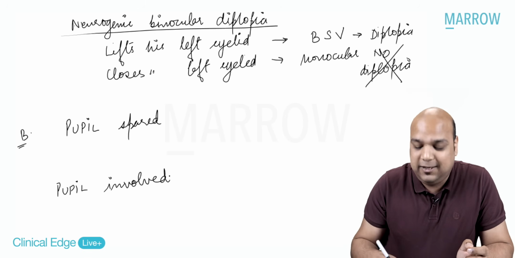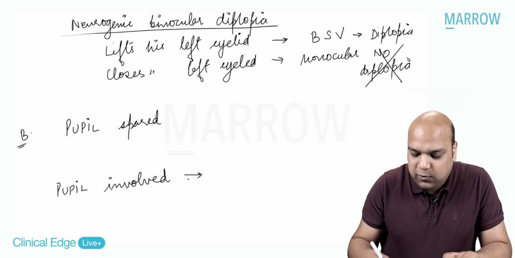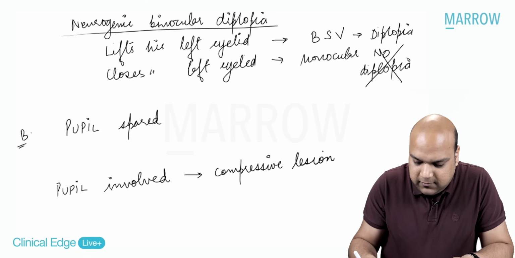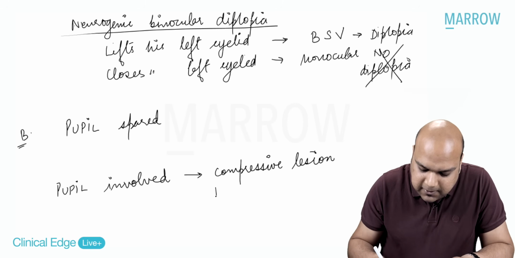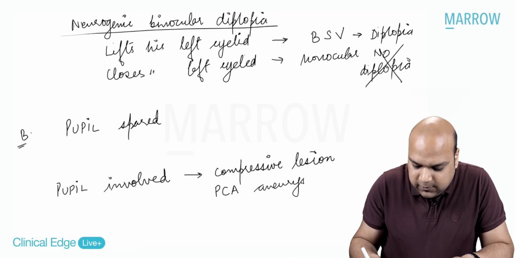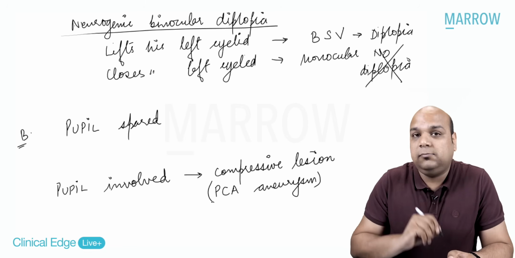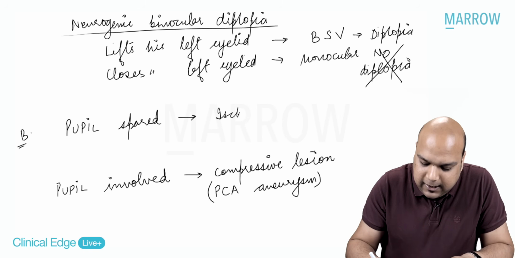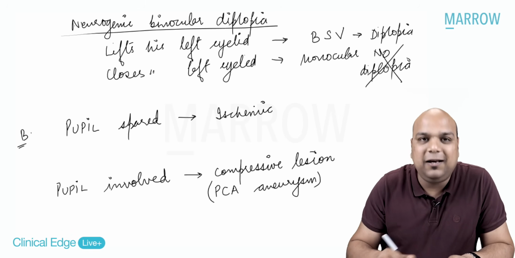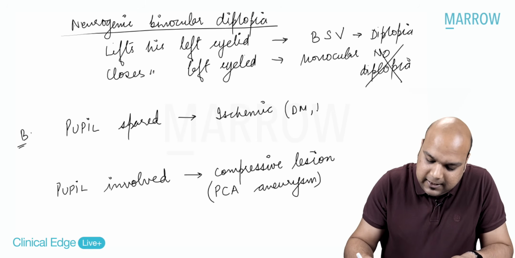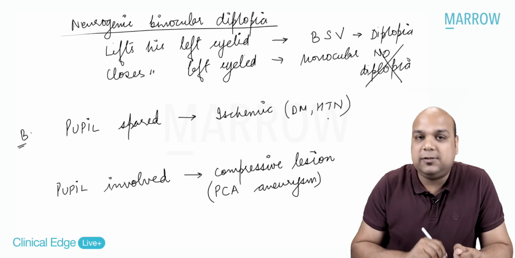If the pupil is involved, then most likely it is a compressive lesion. Most likely, which compressive lesion? Posterior cerebral artery aneurysm. If the pupil is spared, it is more likely to be an ischemic lesion, everybody, like diabetes mellitus or hypertension.